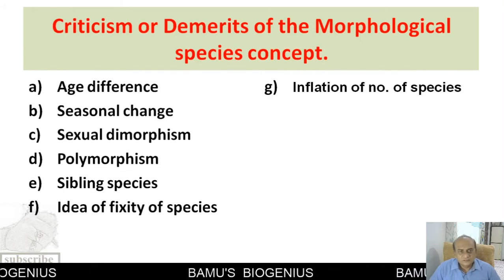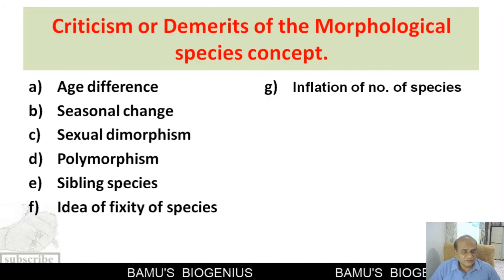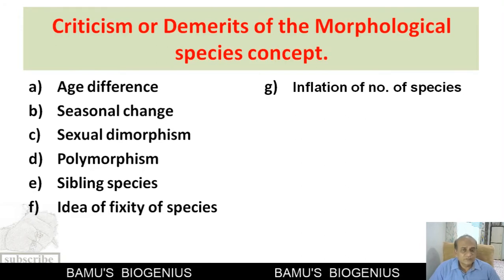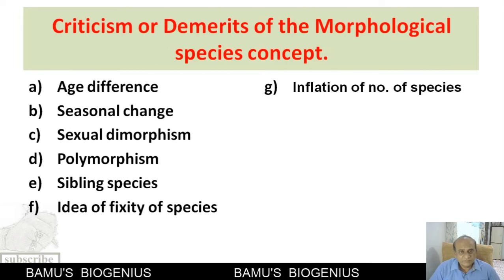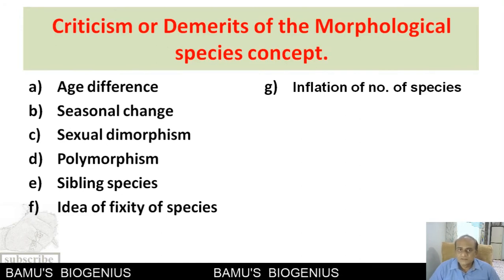Even in certain cases, an animal also differs during the season. Then we all know that sexual dimorphism is also a kind of morphological feature that differentiates between male and female. So here this morphological species concept is not applied.